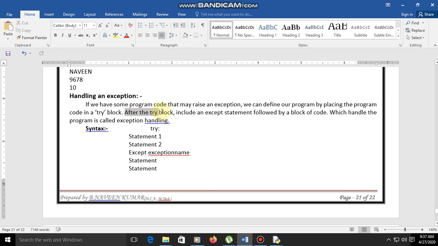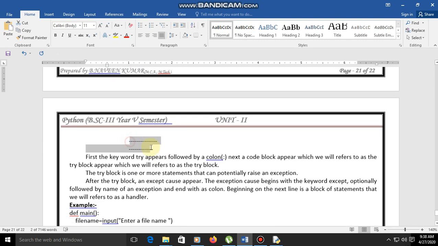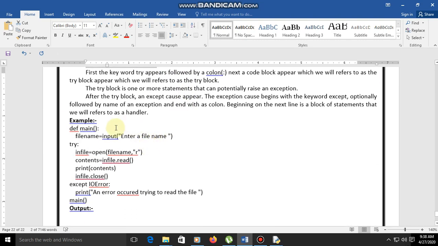Then after the try block, include an exception statement followed by a block of code. So after giving the try, in that block we have to mention the block of code which handles the program, and that is called exception handling. So here see try, statement 1, statement 2, and after that exception name and a statement. So this much code we have to handle the program.